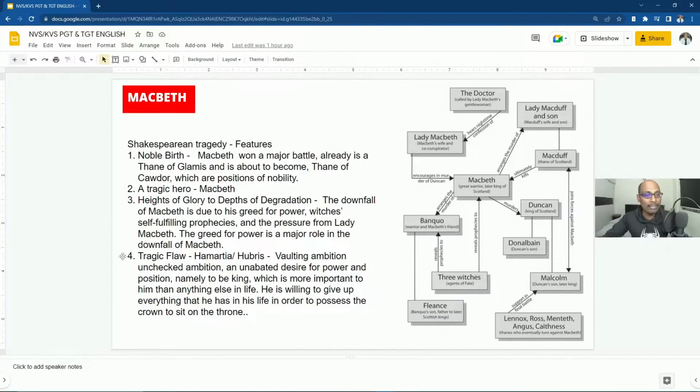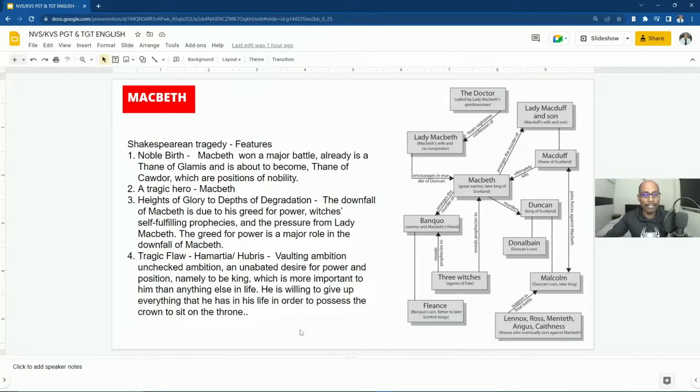And now what is the tragic flaw in this Shakespearean tragedy, Macbeth? Tragic flaw can also be called hamartia or hubris, and here Macbeth has vaulting ambition. What is this vaulting ambition? Unchecked ambition and unabated desire for power and position, namely to be king. Though he is from a royal family, though he is a noble person, he wanted to become the king of Scotland.